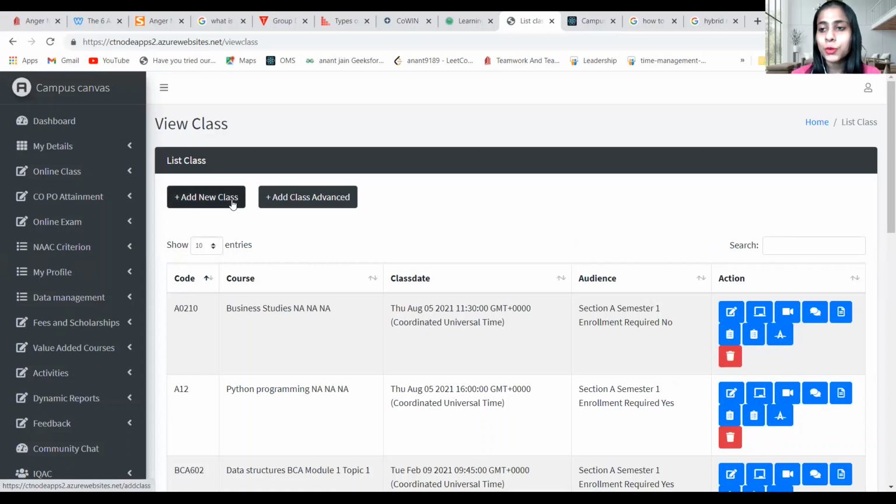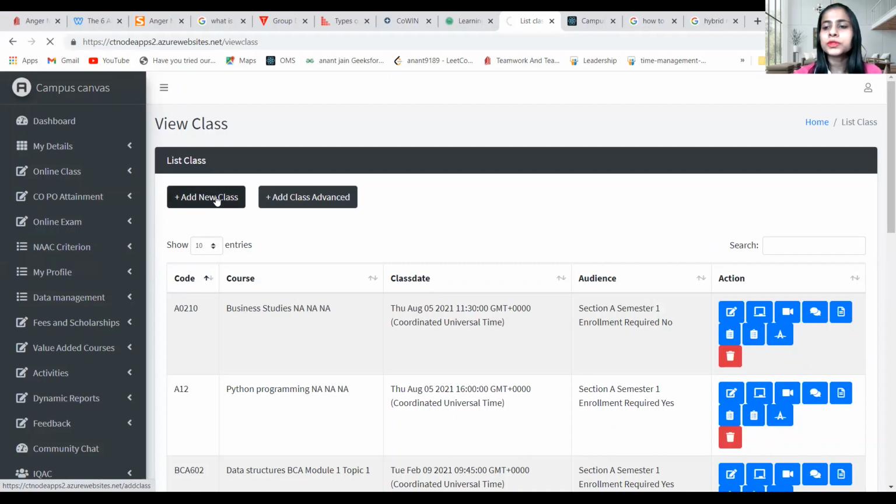One feature is open classes. In that, all the students, let's say if we have opened the class for semester 4, section A, all the students from 4th semester, section A can attend that class. But I was worried that I don't want any other student from another section or another course to attend my class. In that case, I can go for enrolled classes.